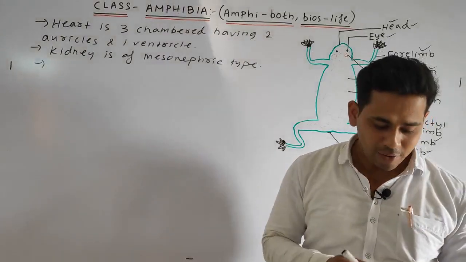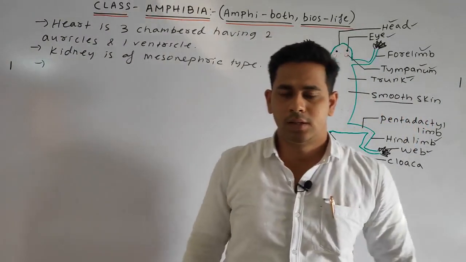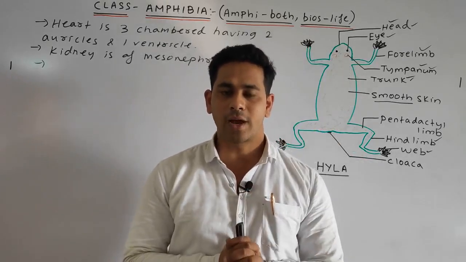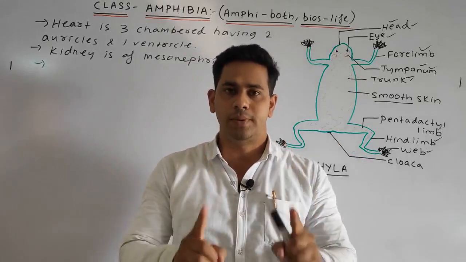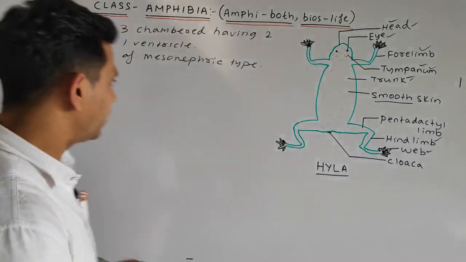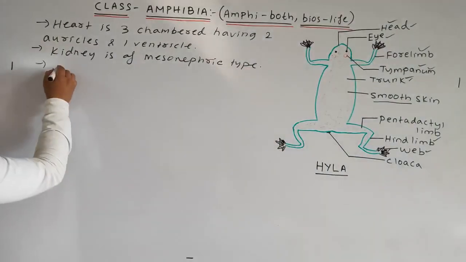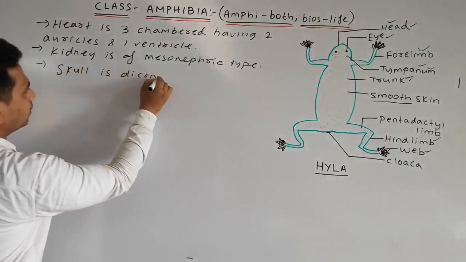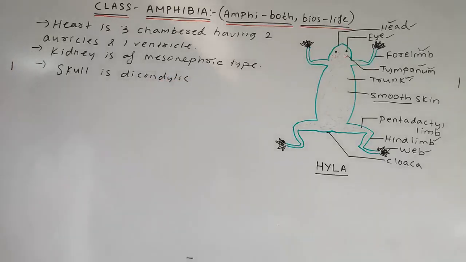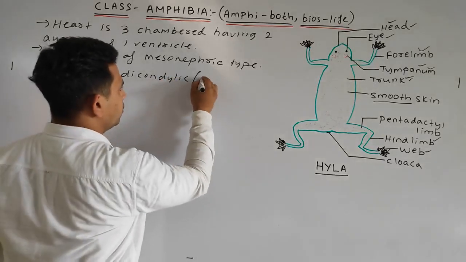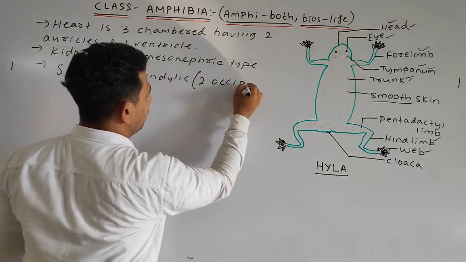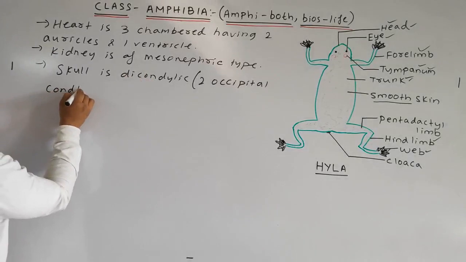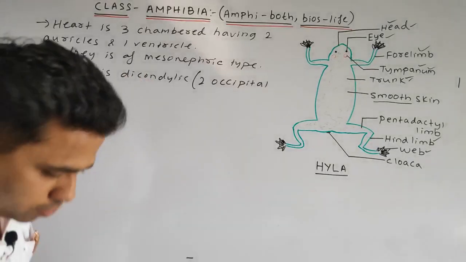Next point, what is the skull like? The skull is dicondylic. Dicondylic means the presence of two occipital condyles. So we can write: the skull is dicondylic, meaning having two occipital condyle bones.